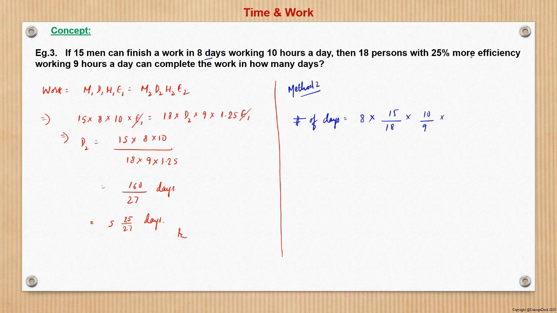And then the other factor is efficiency. More efficient, less time required. So the more the efficiency, the fewer the days required. So this is also inversely related. So this becomes 1.25 and 1. So this we will solve now, and from here the same thing, 8 into 15 into 10 upon this. So here this will come 160 upon 27 number of days, which is 5 and 25 upon 27 days. Answer.